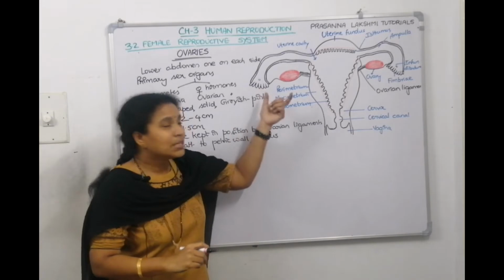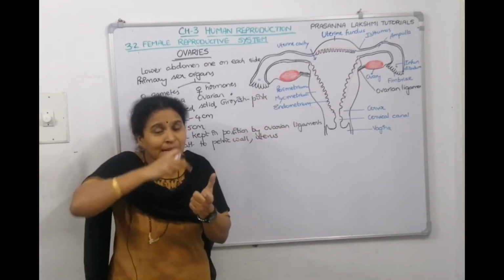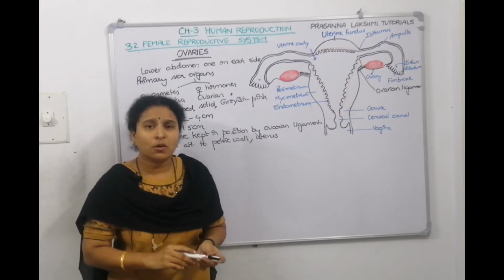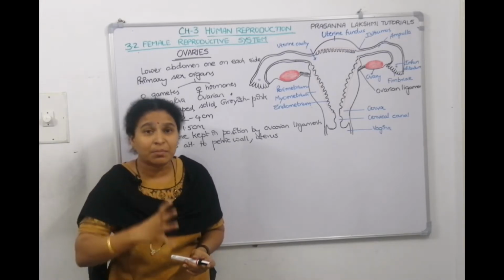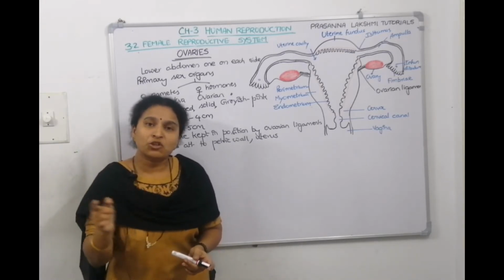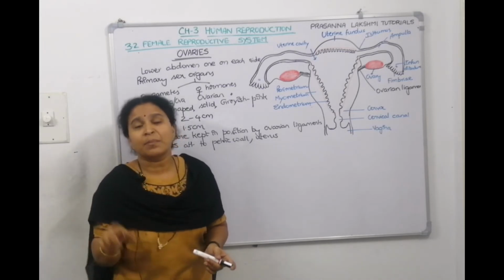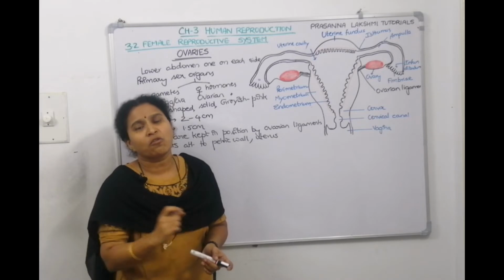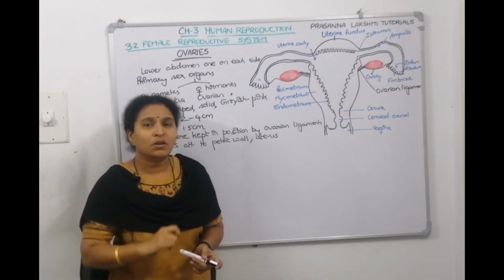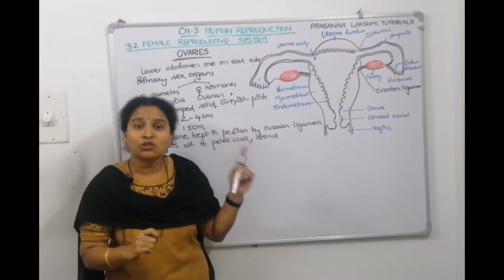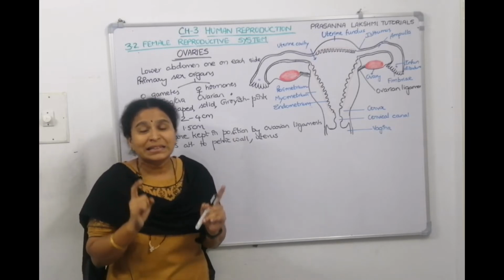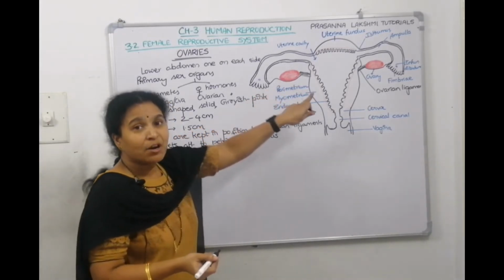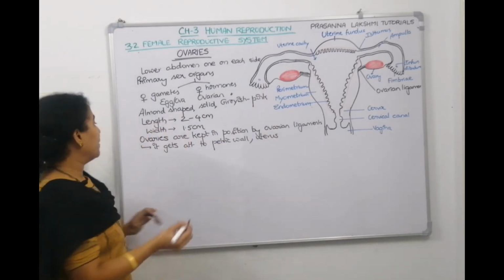Now, when we have to see the structure of an ovary, each ovary is lined by germinal epithelium. Seminiferous tubule is also lined by germinal epithelium. In male, seminiferous tubule is also lined by thin germinal epithelium. The germinal epithelium contains cuboidal spermatogonia and pyramid-shaped Sertoli cells. In the same manner, each ovary is also covered by thin germinal epithelium.